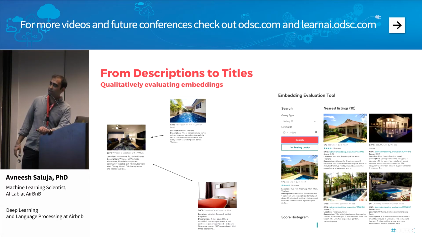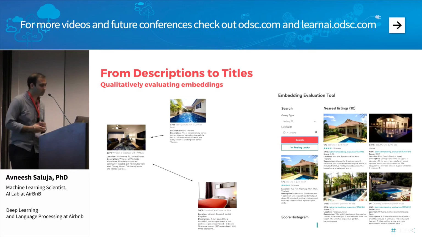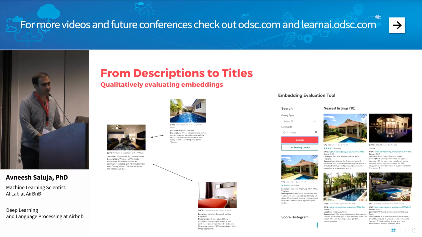So you can see here that, even though the images differ, because the descriptions are quite similar, it retrieves listings that I would argue are somewhat similar, across many different geographies, mind you. We're obviously not going to integrate this in the product at this level, because if you're looking at Thai listings, you wouldn't want something in Herzliya in Israel. But a lot of the commonalities and regularities between the descriptions are picked out.